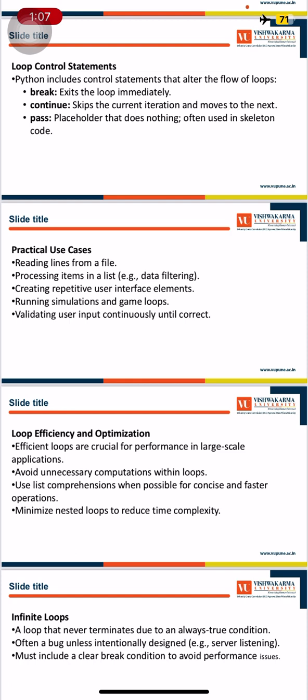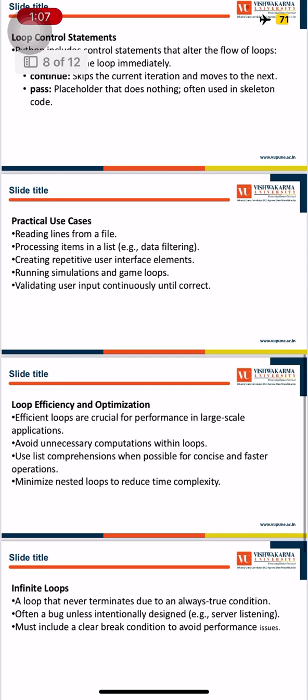Loop efficiency and optimization. Efficient loops are crucial for performance in large-scale applications. Avoid unnecessary computations within loops. Use list comprehension when possible for concise and fast operations. Minimize nested loops to reduce time complexity.